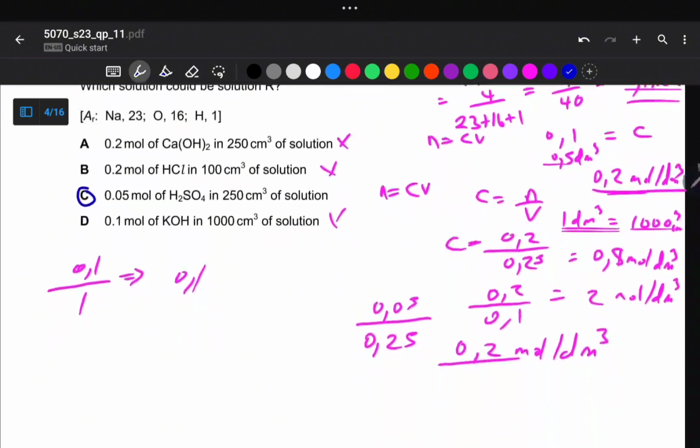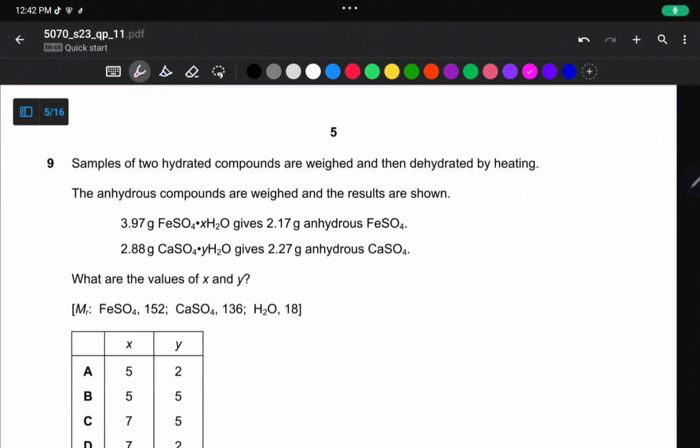So we are now moving on to number 9. Question number 9 says, a sample of 2 hydrated compounds are weighed and then dehydrated by heating. So the anhydrous compounds are weighed and then the results are shown. So we've got 3.97 grams of hydrated iron 2 sulfate, which gives 2.17 grams of anhydrous iron 2 sulfate.